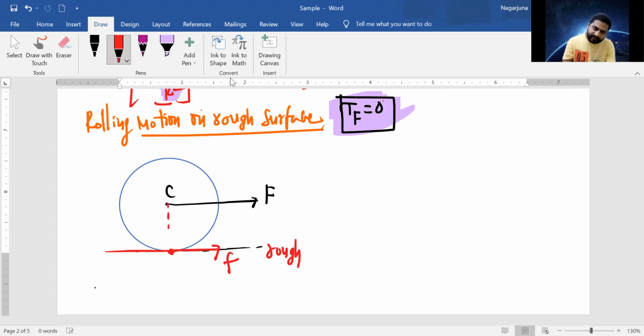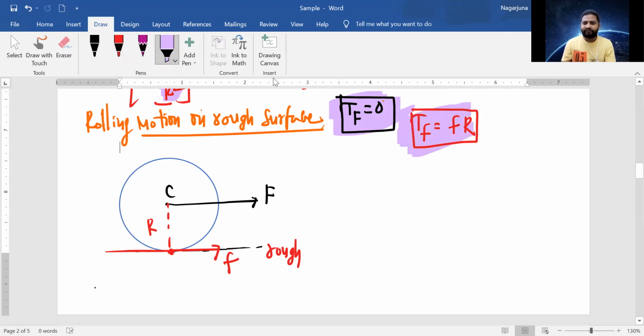Now the radius of the circular path is R. The torque experienced by this frictional force is force into perpendicular distance, which is F into R.